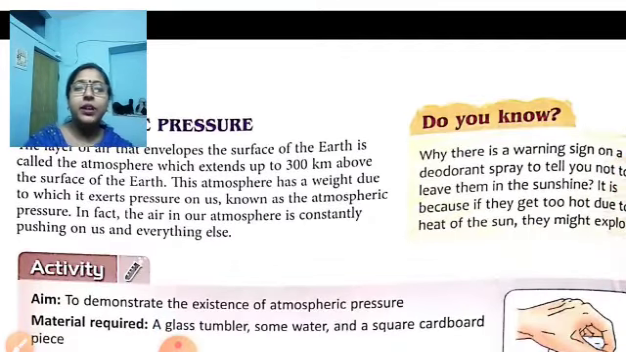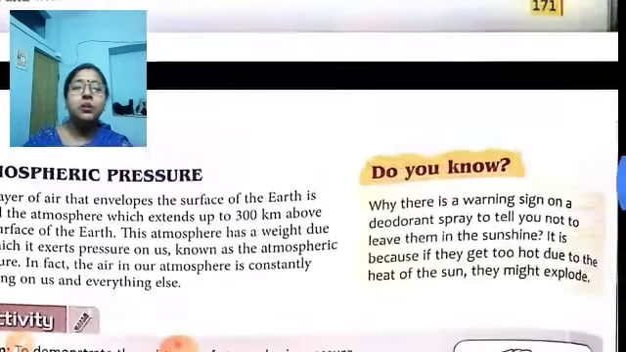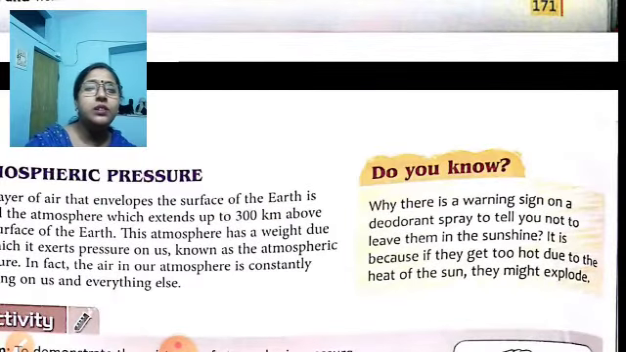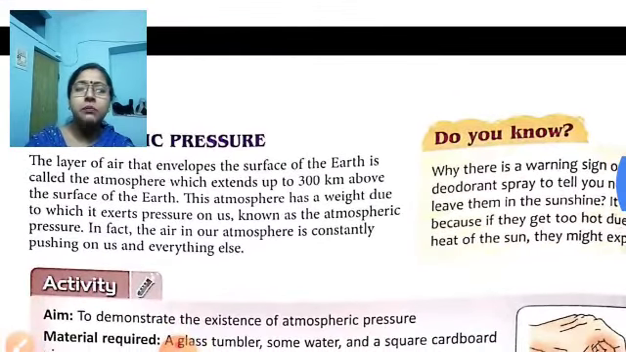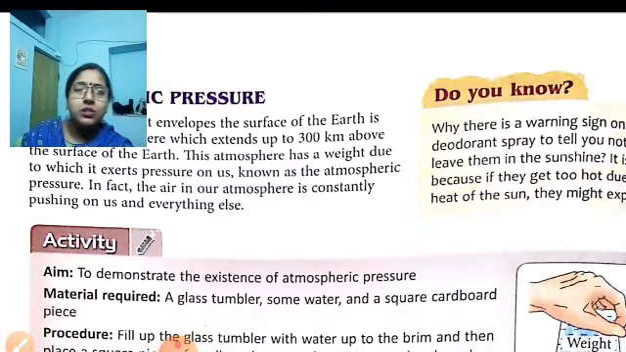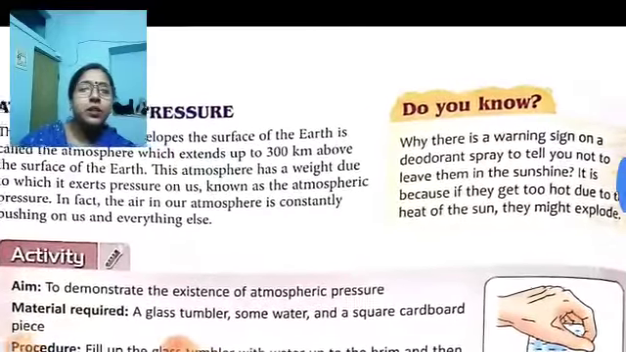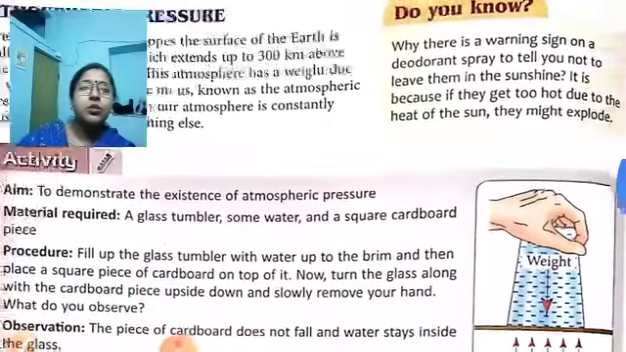In fact, the air in our atmosphere is constantly pushing on us and everything else. So that's why air exerts pressure. Now, do you know why there is a warning sign on a deodorant spray to tell you not to leave them in the sunshine? It is because if they get too hot due to the heat of the sun, they might expand, and that's why there is a warning sign. That means the deodorant may get burst also. So that's why it is advisable not to leave them in the sun.